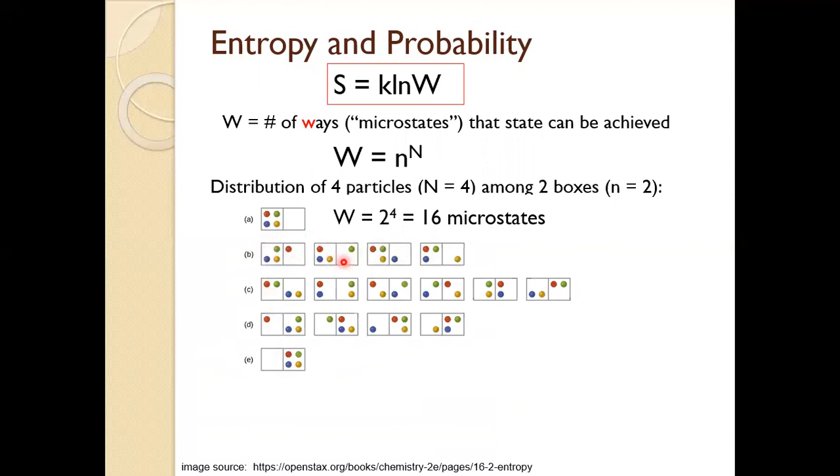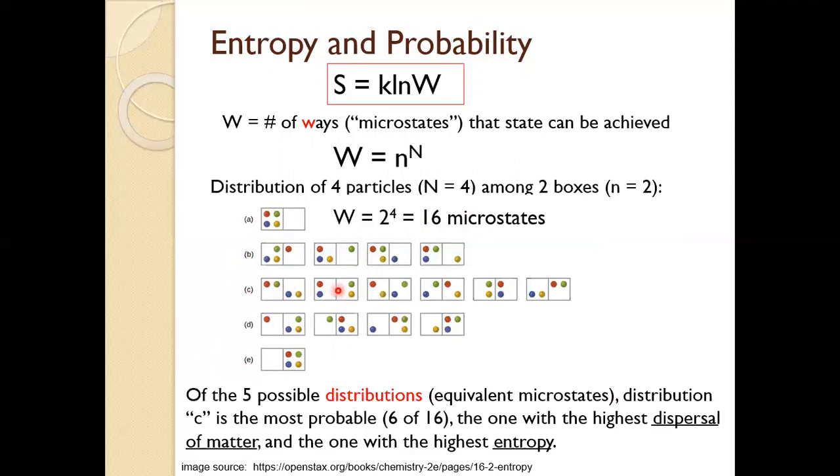We call these identical microstates distributions. So in other words, with these 16 microstates, there are 5 possible distributions. We'll call them distribution A, B, C, D, and E. So of these 16 microstates, notice that there's not an even number of microstates per distribution. In fact, there is one distribution, distribution C, that has the highest number of microstates. 6 of those 16 microstates are in distribution C.